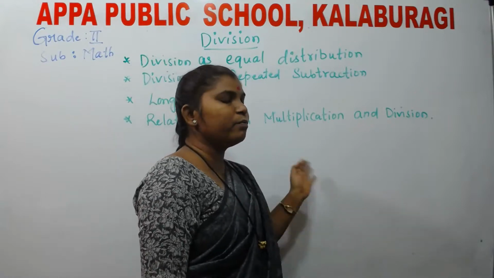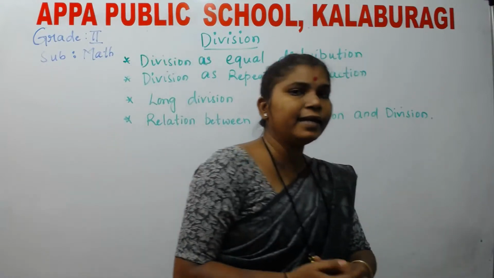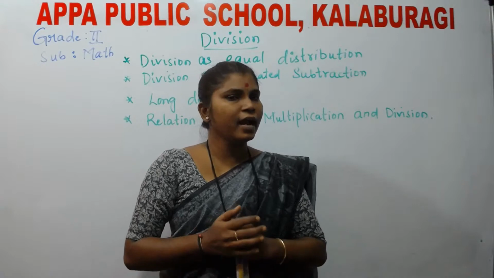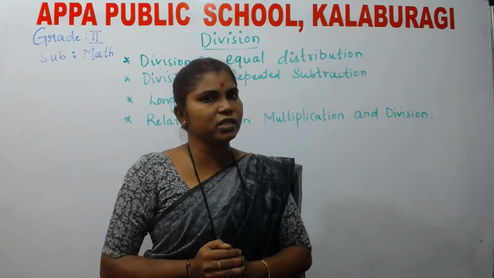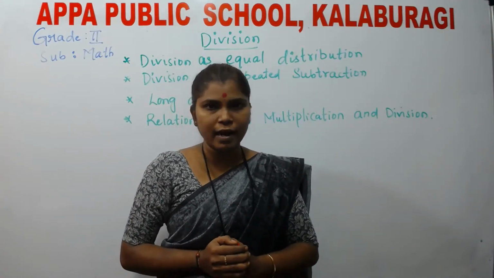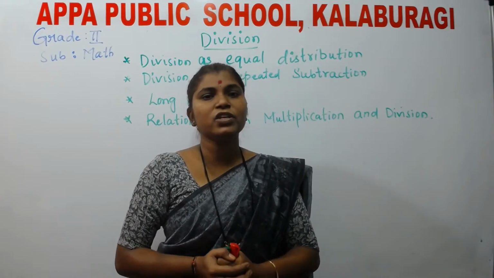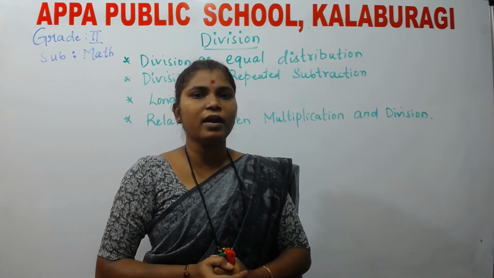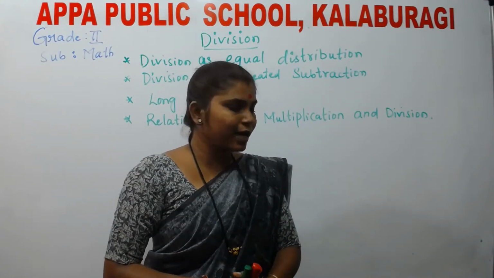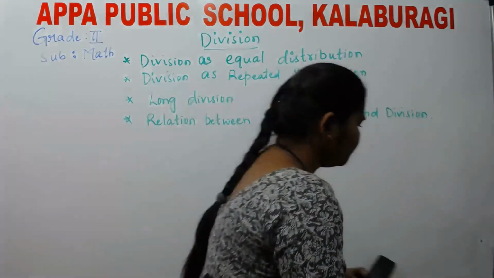Okay, now before going to the chapter, let us see what we mean by division. What is meant by division, children? Division is nothing but you are sharing the quantities equally. That means you are dividing, that means you are sharing.